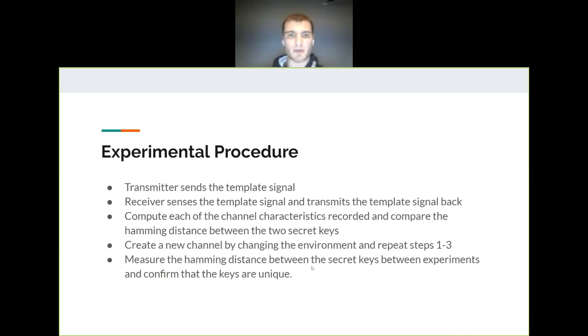So here's our experimental procedure for what we have been doing. So our transmitter will send the common message. Once the receiver senses that message, it'll transmit the same message back. We'll compute the channel characteristics recorded by the transmitter and the receiver, and we'll compare them by computing the Hamming distance between the keys to make sure it's low enough. And then we'll create a new channel by changing the environment around, repeat steps 1 through 3, and we'll measure the Hamming distance between the secret keys generated between the two experiments to make sure that they are in fact unique.